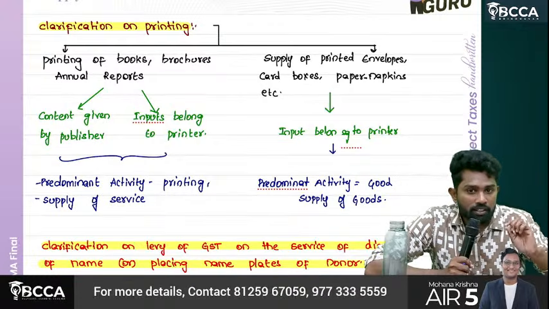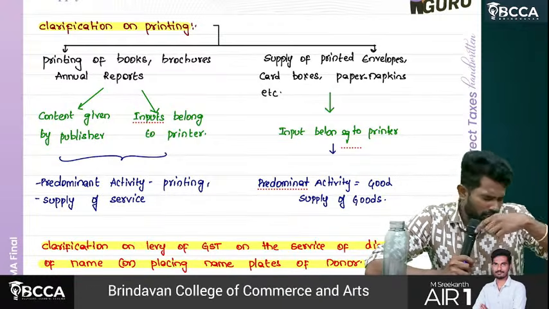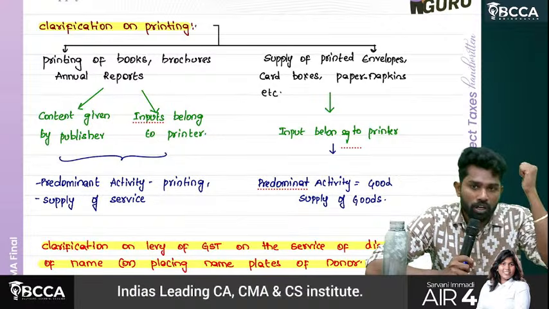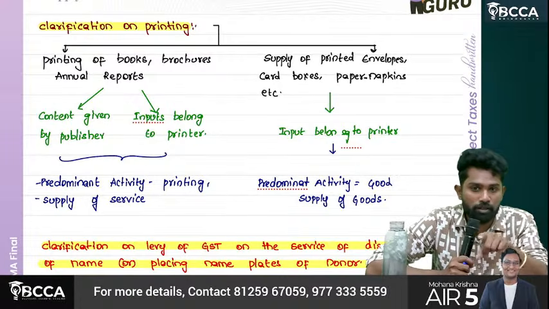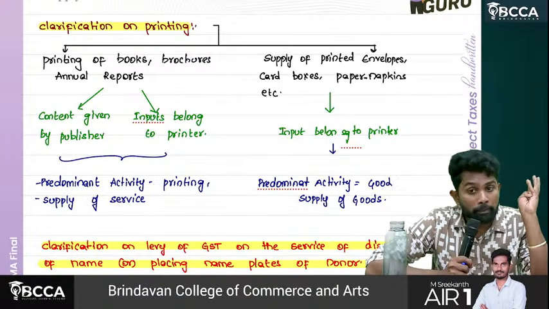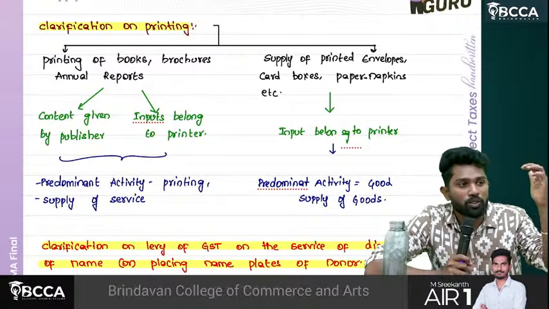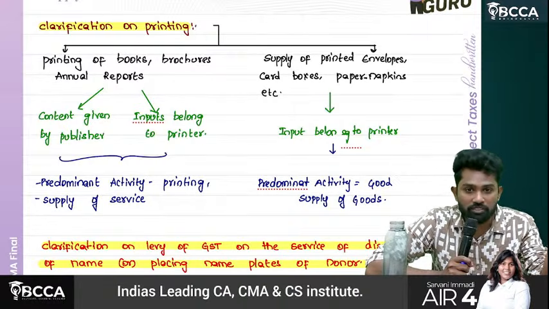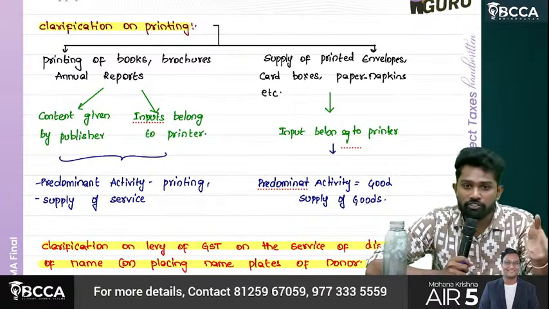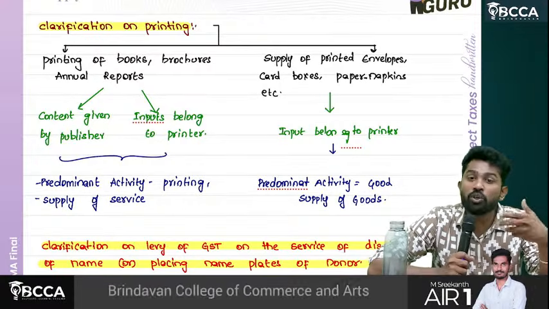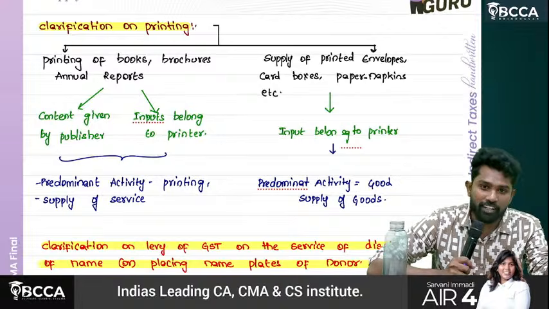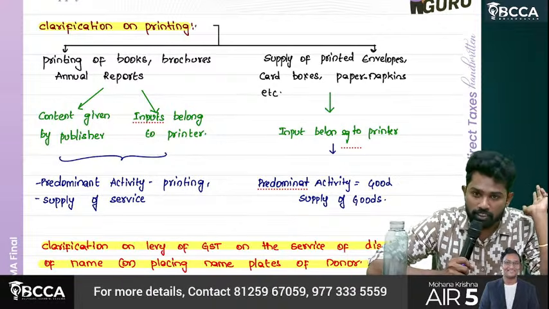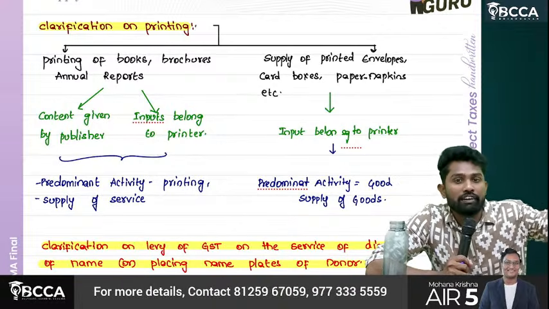Printing main, goods main? Sir, I am doing what? I'll prepare that paper napkin, on that I do printing and give it to Domino's. Which is main? Printing main, paper main? Paper main, sir. Why? Because just because they wrote Domino's, you will not do puja for it. You'll use it again for wiping your hands only. There is no extra usage. Even if they do printing or don't, you'll use the tissue for the same thing. So printing is not giving value addition there.